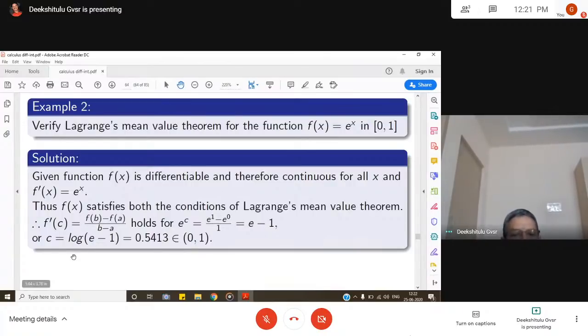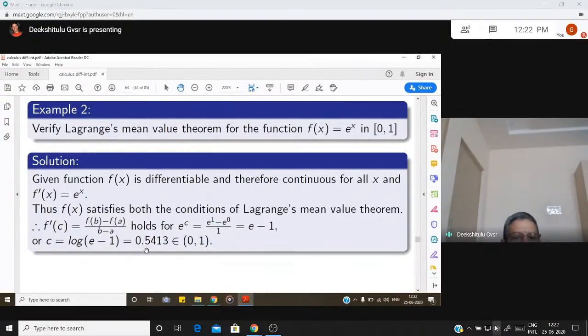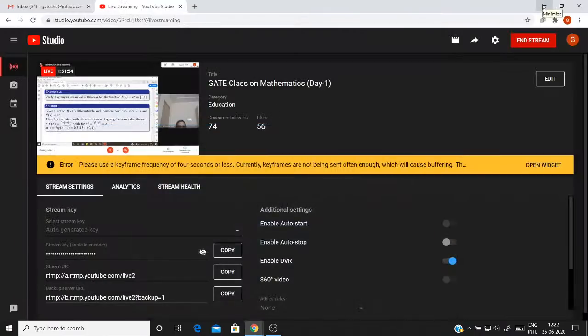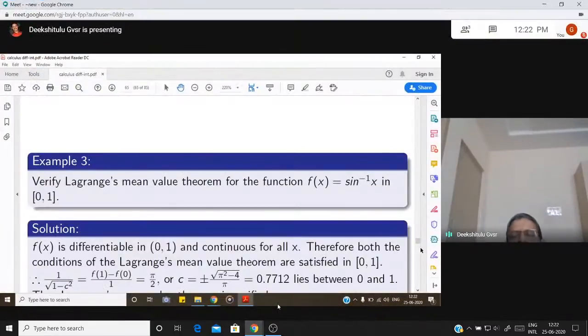So what is c? Log of (e minus 1). If you calculate that, it comes out to be 0.5413, which is in the interval 0 to 1. So Lagrange's mean value theorem is verified. You can find a c like that. The problem may also ask you to find the value of c using Lagrange's mean value theorem in the interval.